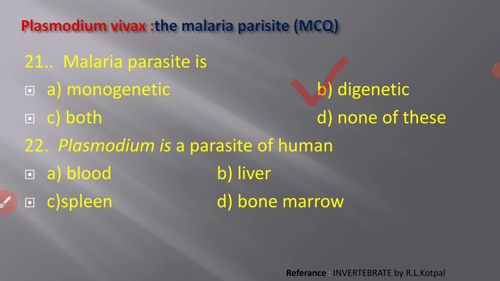Next one, Plasmodium is a parasite of human blood. Plasmodium is a human blood parasite.